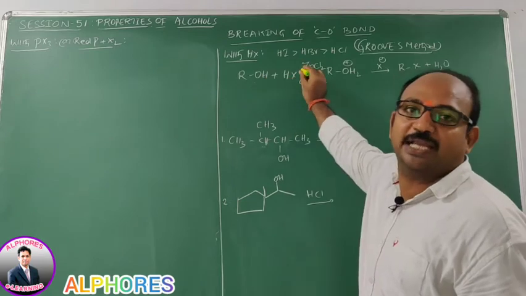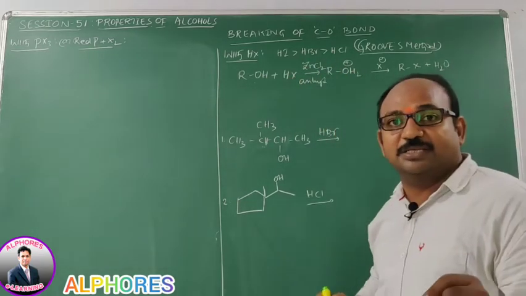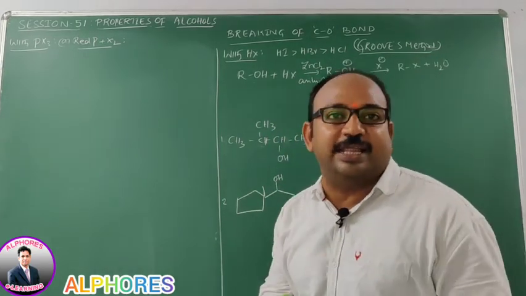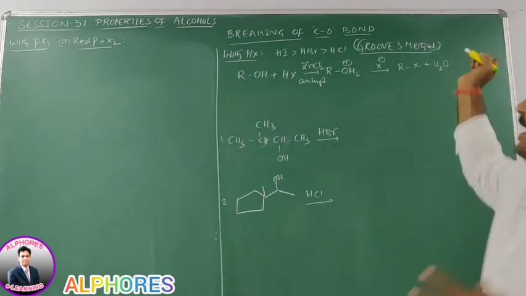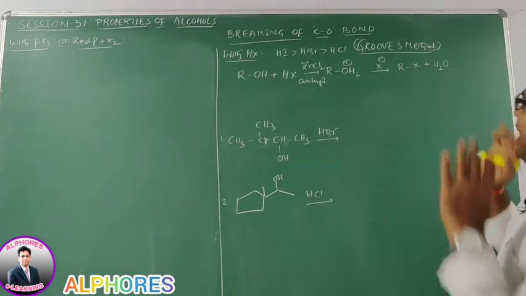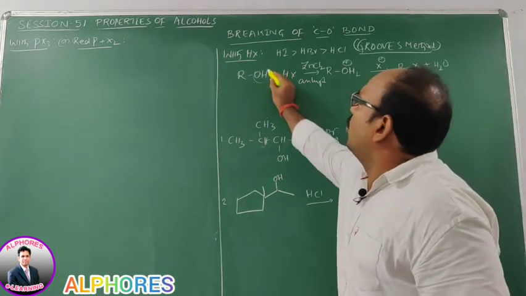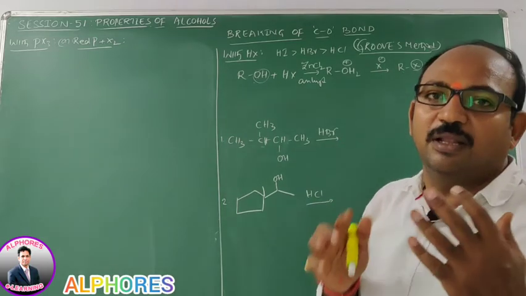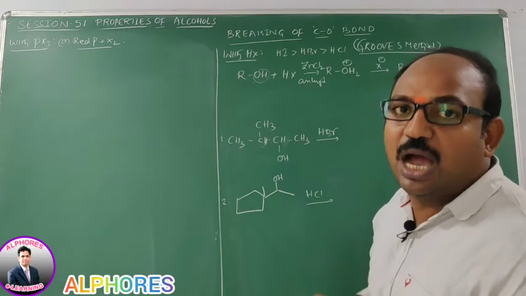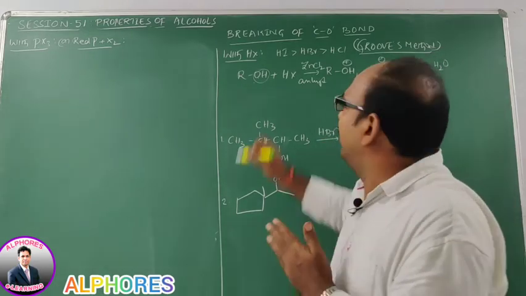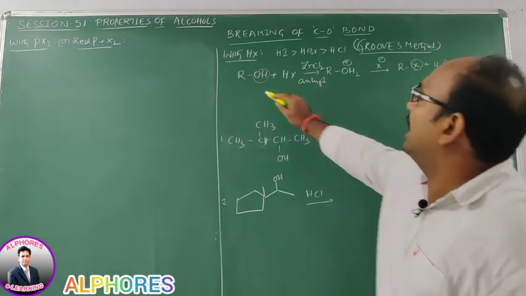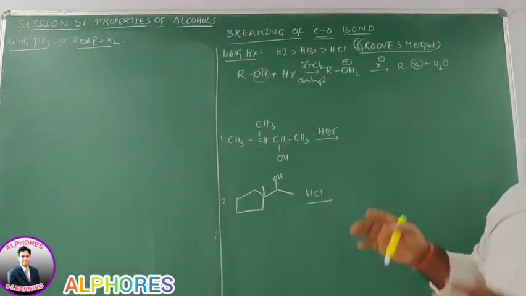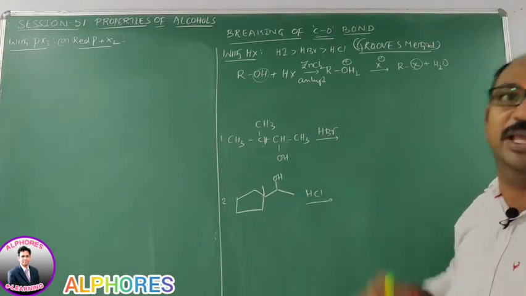Alcohols ROH upon reaction with hydrogen halides in presence of anhydrous ZnCl2 catalyst give alkyl halides and water. Now, if you observe the reaction, the OH group of the alcohol got displaced by X. These are the properties of alcohols in which the carbon-oxygen bond is going to break, hence breaking of the C-O bond.